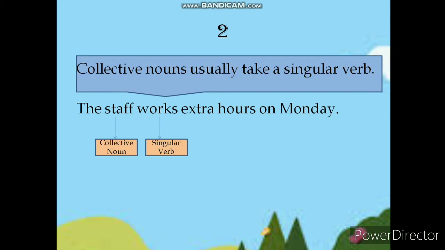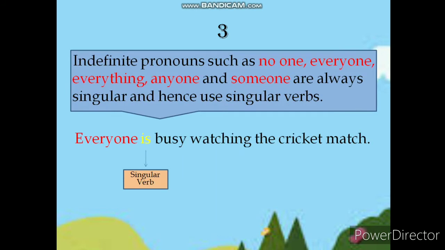Next point. Collective nouns usually take a singular verb. Example, the staff works extra hours on Monday. Here, staff is a collective noun, so it agrees with the singular verb works. Next point.